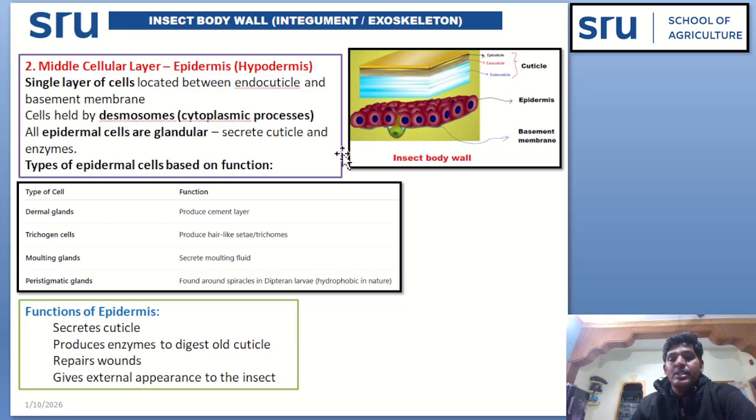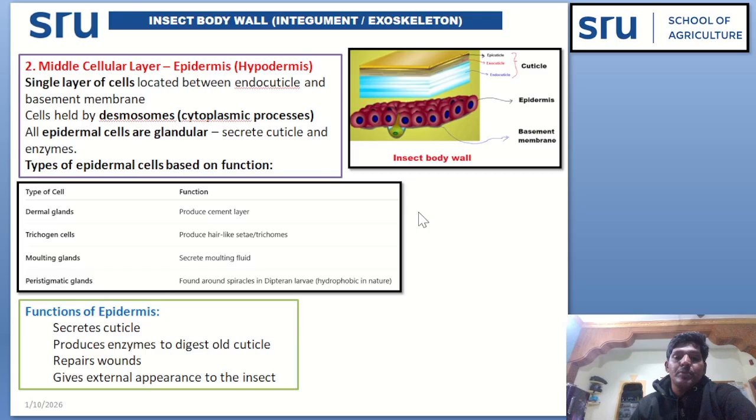Types of epidermal cells, see here, based on their function. Dermal gland produces the cement layer. Trichogen cells produce hair-like setae or trichomes. Moulting gland secretes moulting fluid. We are going to discuss moulting in the coming sessions. Peristigmatic glands are found around the spiracle in dipteran larvae. They are hydrophobic in nature.